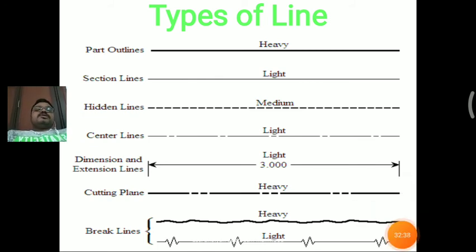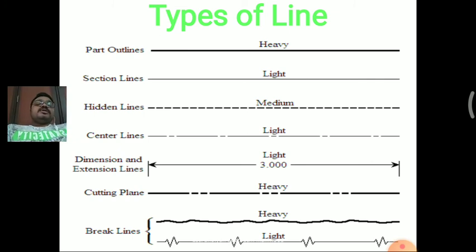which we can see in the drawing. So that is the part outlines, that is a heavy, thick line. Next one is the section lines, that is a light one, and next one is the hidden line, that is the medium line, and the fourth one is the center line, that is the axis line, that is in the light mode only. So by using different types of pencils we can draw these types of lines.